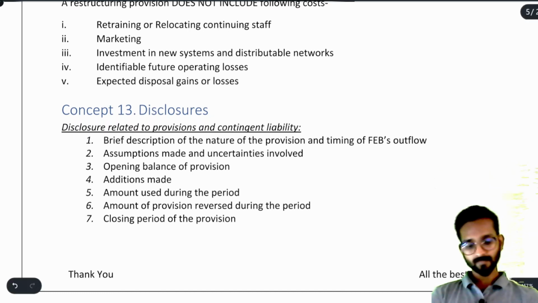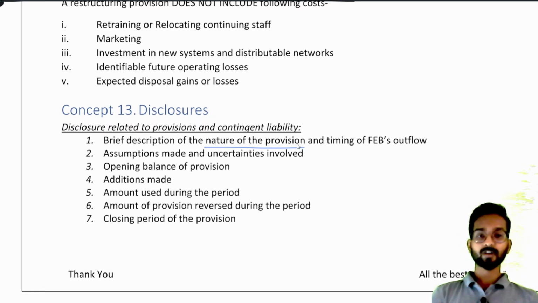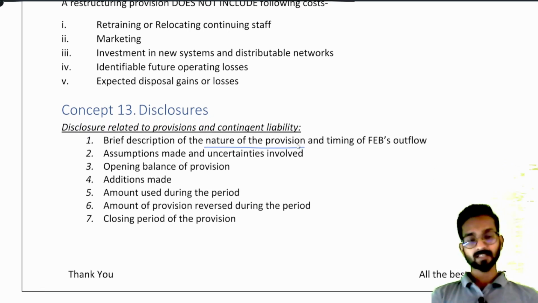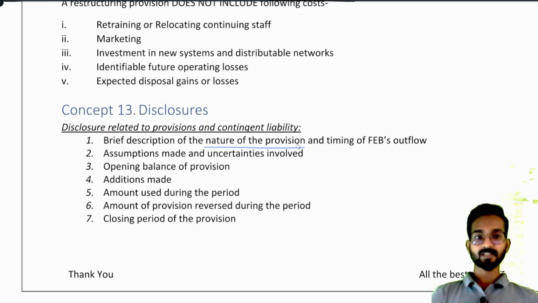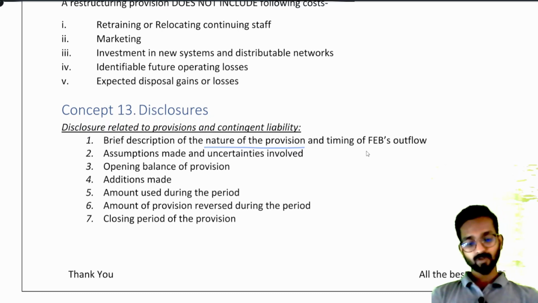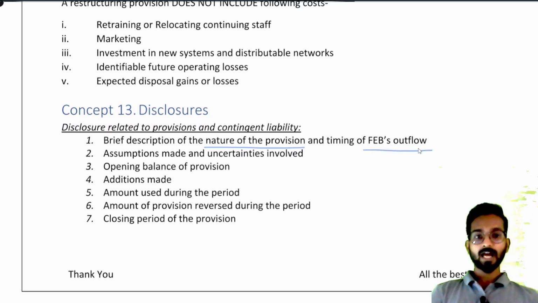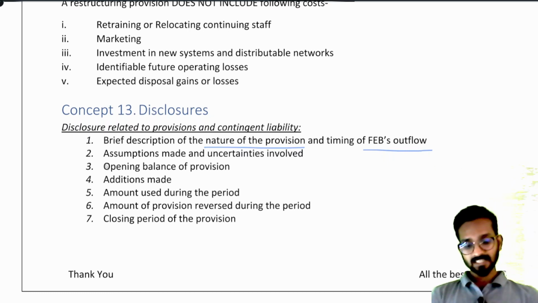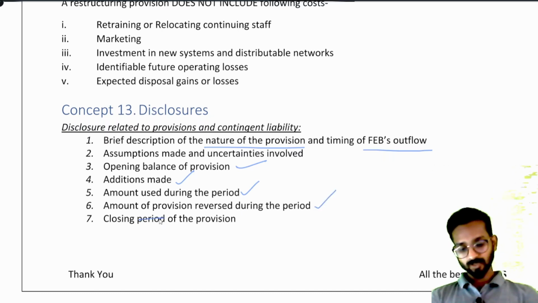You have to describe the nature of the provision: provision for repairs, provision for taxation, provision for replacement of machinery. And the timing of future economic benefit outflow, how much outflow of cash there will be, the assumptions you are making, opening balance of provision, addition to provision, amount used from the provision, amount of provision reversed, and closing balance of provision.